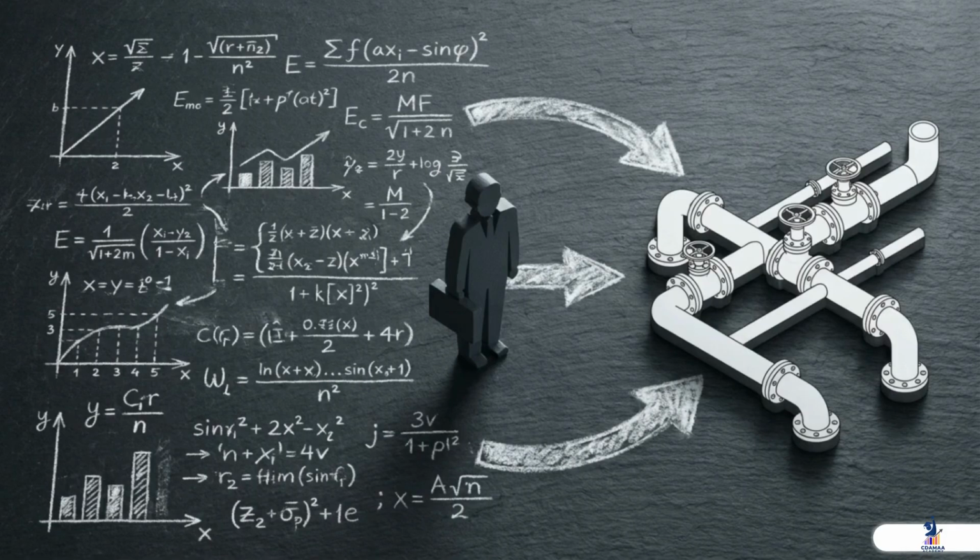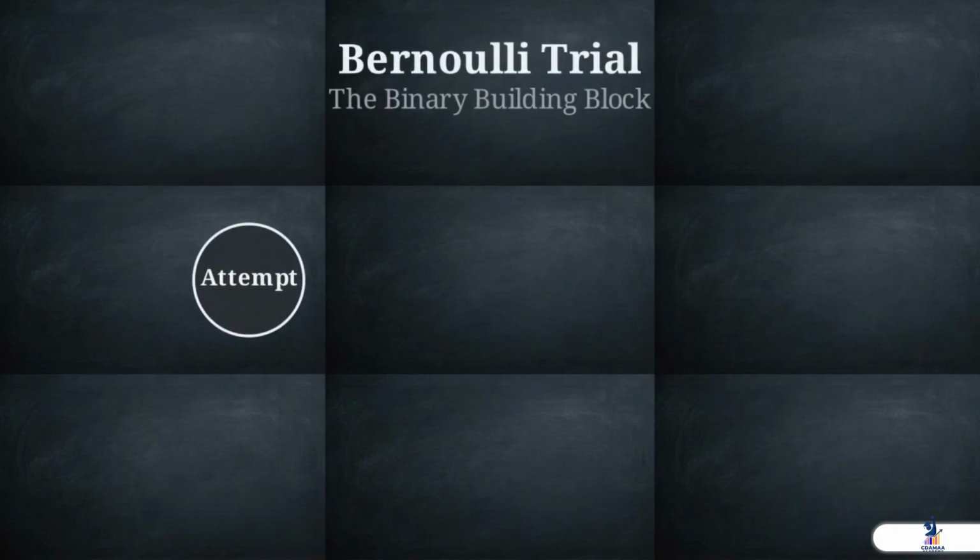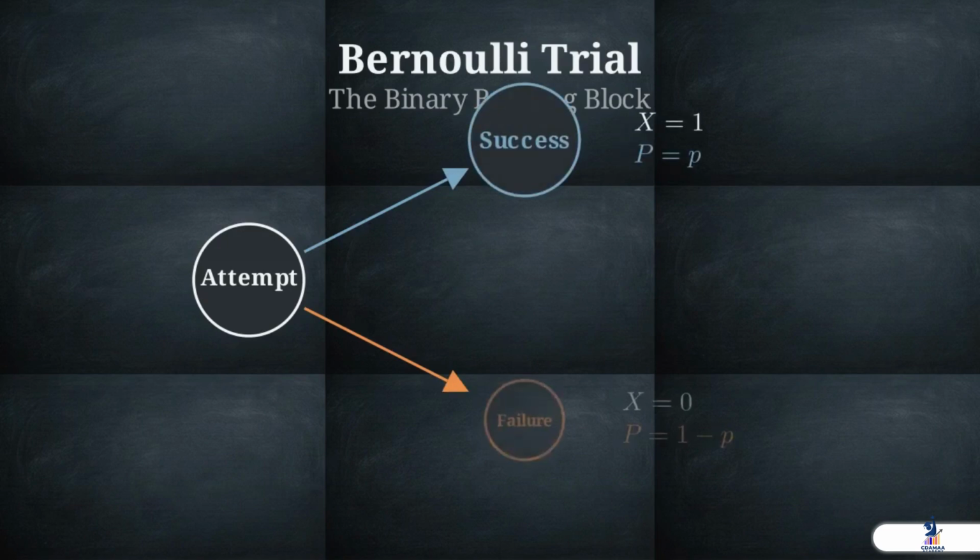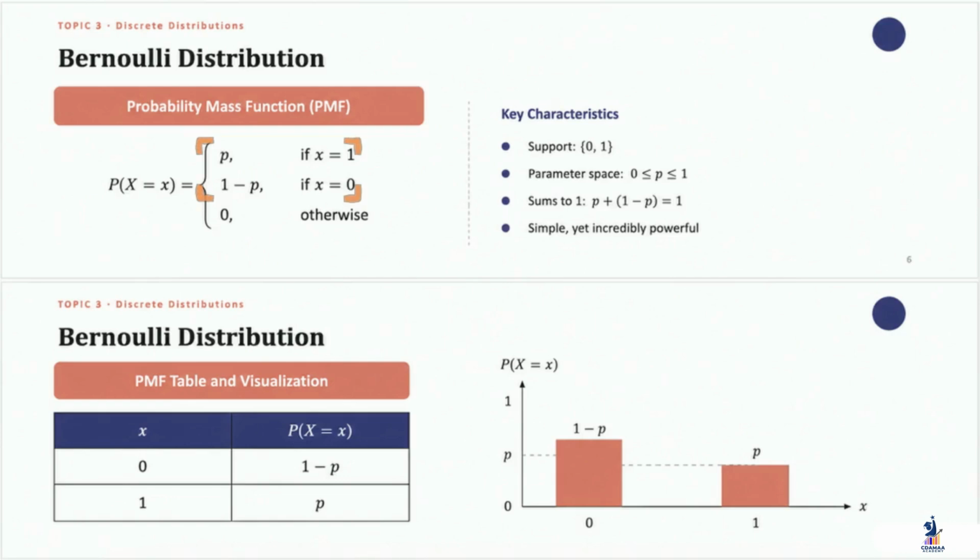The process begins with a single Bernoulli trial, one independent attempt with exactly two possible outcomes: success or failure. We define the probability of success as p. Since there are only two options, the probability of failure must be 1 minus p. Because the outcome is either 0 or 1, the average, or expected value, of this single trial is simply p.